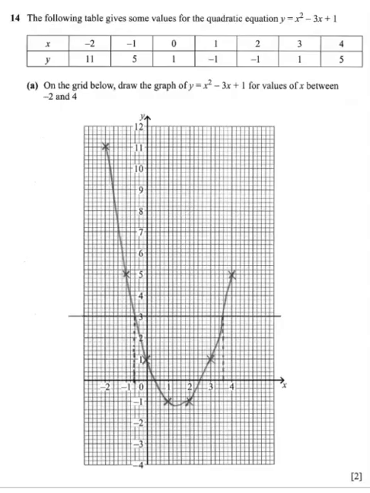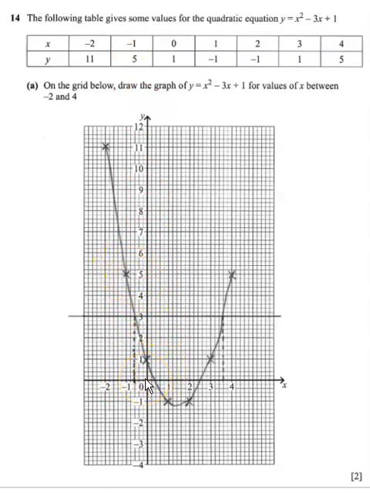For question 14, it's a quadratic curve here, and they've given you all the points. All you need to do is plot the points that you have. So minus 2, 11. You start with 0, and it's 2 to the left and 11 up. Then it's minus 1, 5. So we start at 0, minus 1. That's 1 to the left and 5 up.